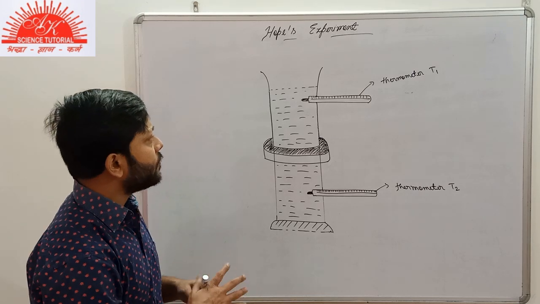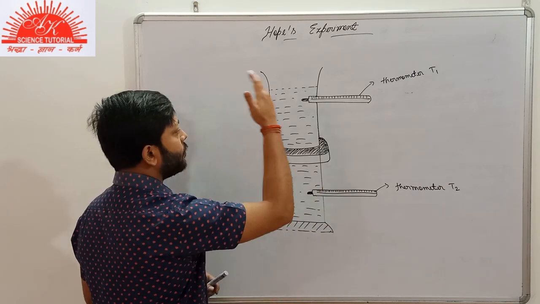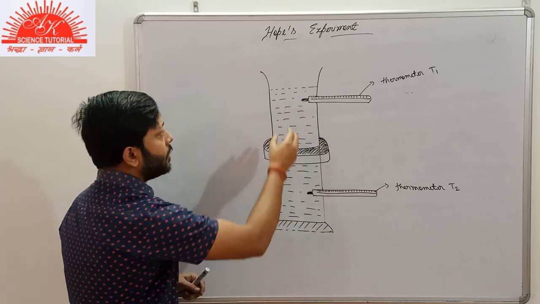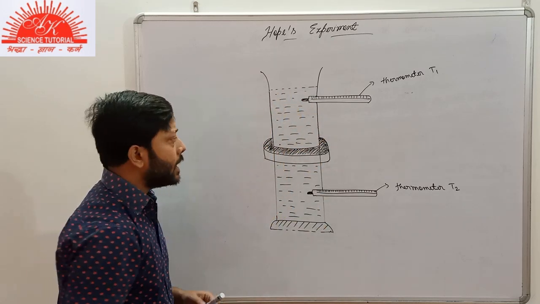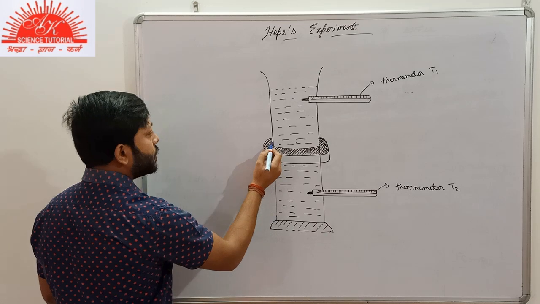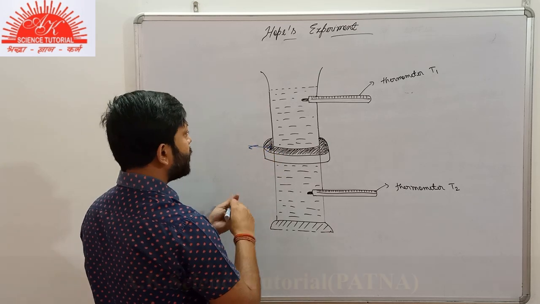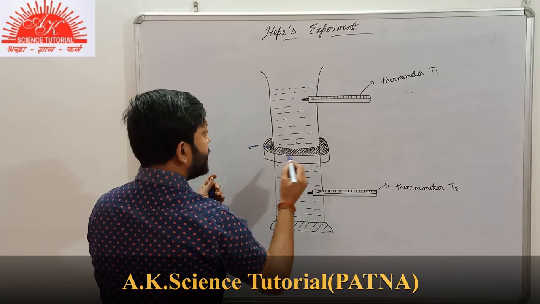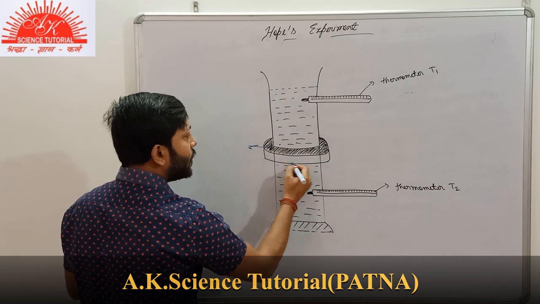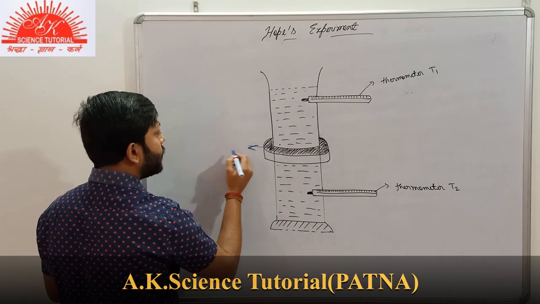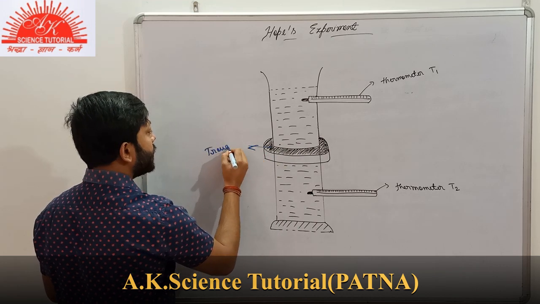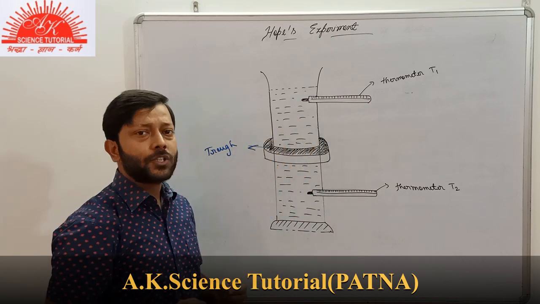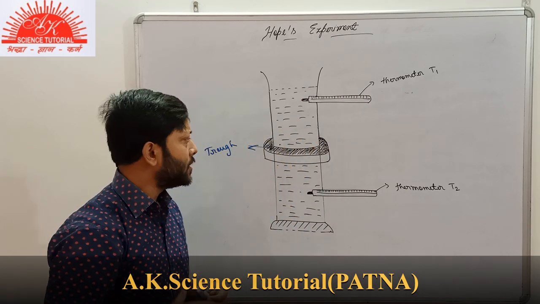Okay, what is it? Firstly, let me tell you about the apparatus of it. What is the apparatus? We have a cylinder that is filled with water, and this is our central portion, the middle part of the cylinder. At this central region, we have a trough. This is the trough. I'll mention it here. And the trough is filled with freezing mixture. Freezing mixture, it is very simple.